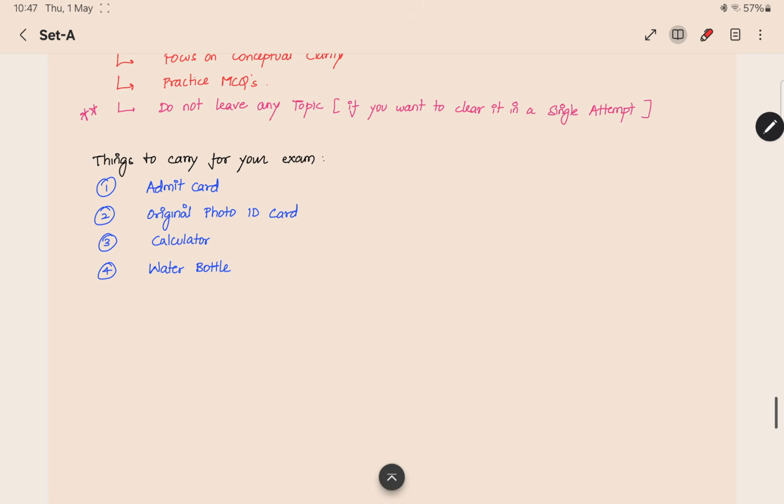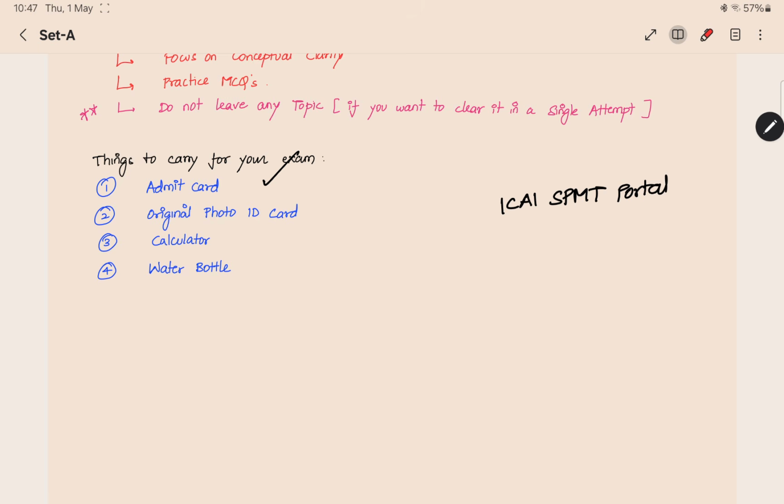The next thing is things to carry for your exam. When you are going to your exam, you have to take a printout of the admit card. After booking the slot, you can download the admit card from the same portal itself, the ICAI SPOM portal. You have to take a printout of it.